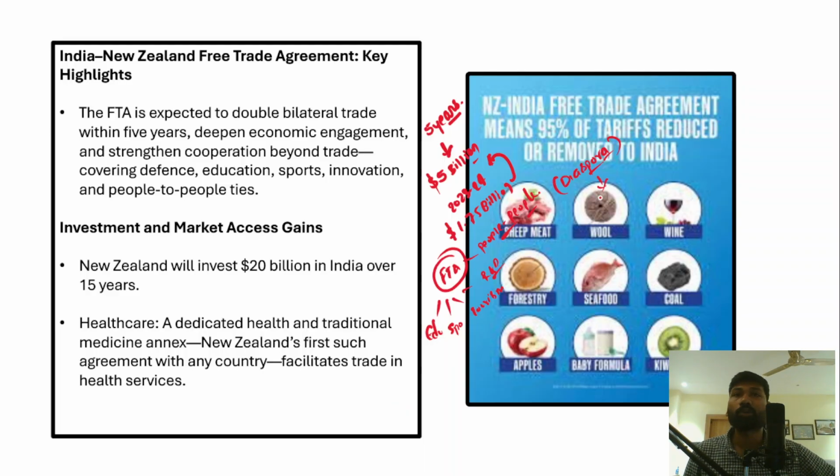Now, this diaspora plays a very important role in strengthening India's soft power or goodwill. What exactly is this soft power? Soft power in the sense that we all know that India is a diverse country, right? It is religiously diverse, linguistically diverse, regionally diverse. Therefore, celebrating Indian festivals, sports, Indian culture, everything will be spread by the Indian diaspora in New Zealand. That will create a positive sentiment among the people of New Zealand about India. So that is the soft power and that is goodwill.